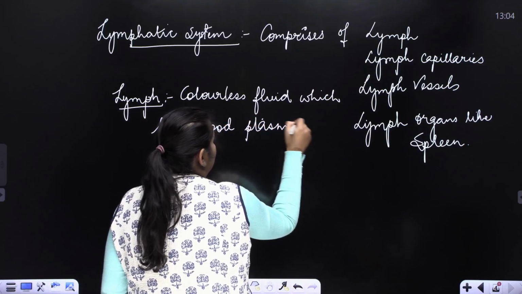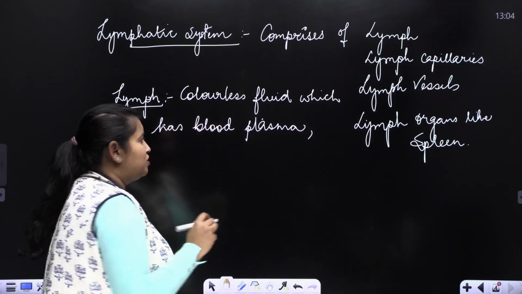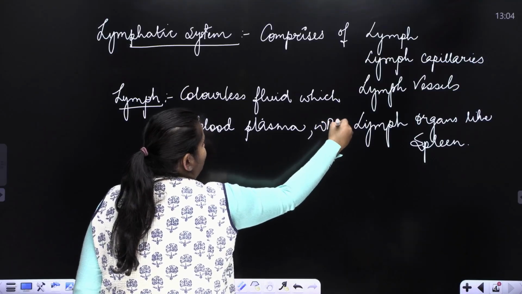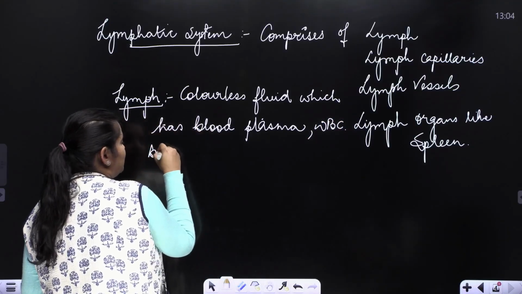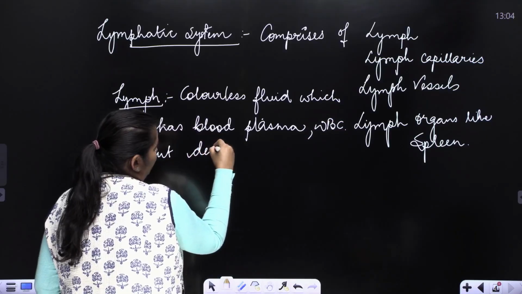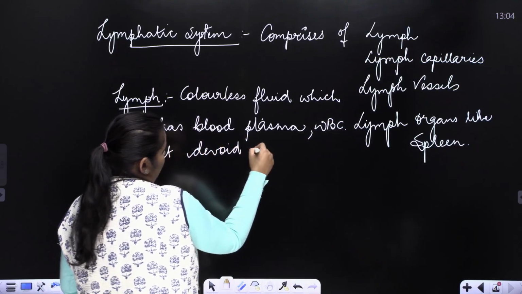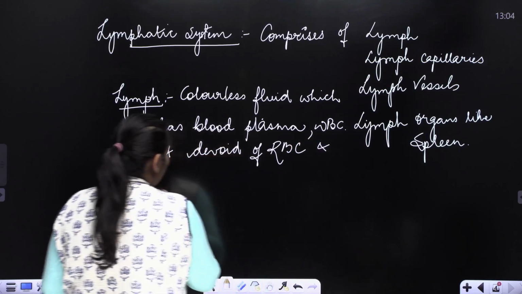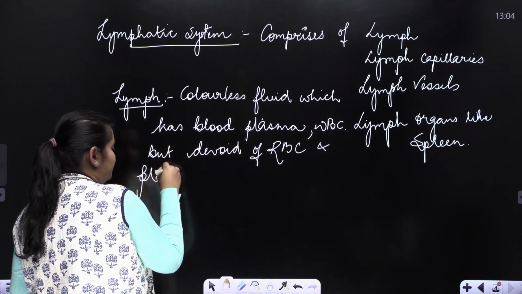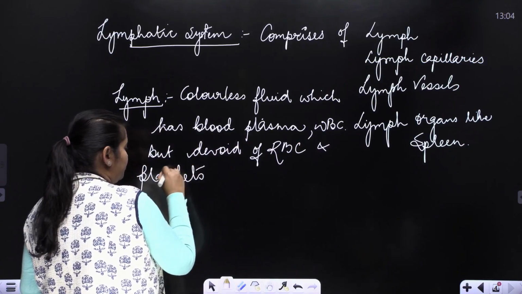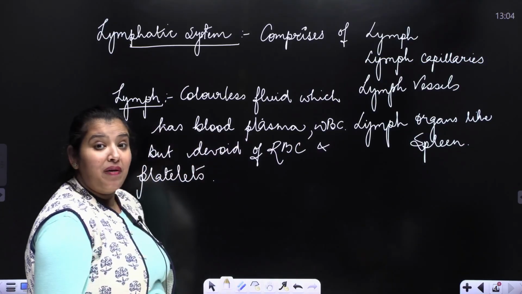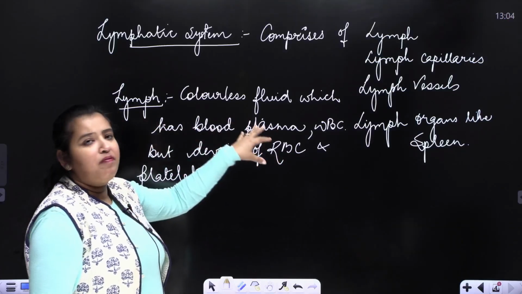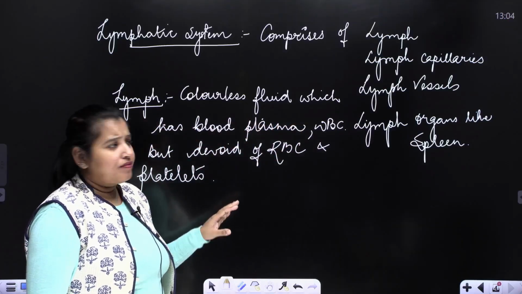This has the blood plasma, and it has the WBCs, but it is devoid of RBC and platelets. So it is devoid of RBC and platelets. This is what lymph is, a colorless fluid which has the blood plasma and WBC.